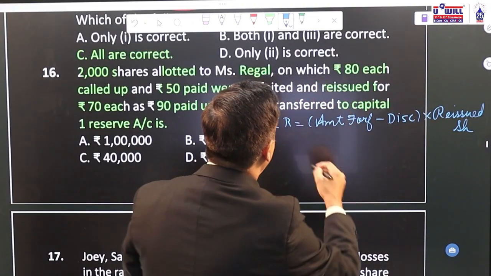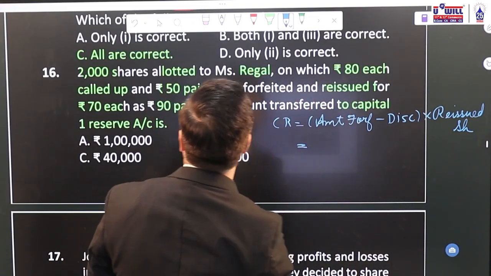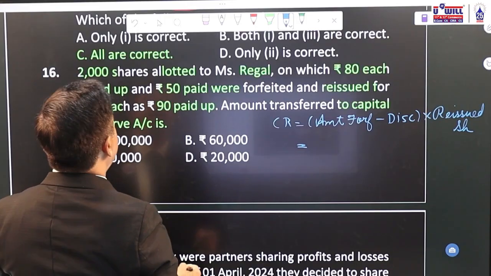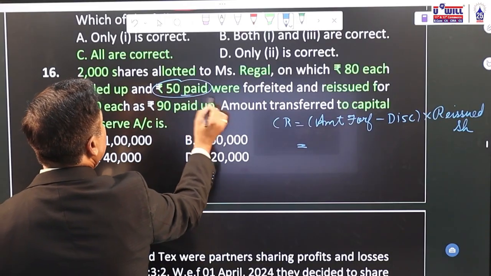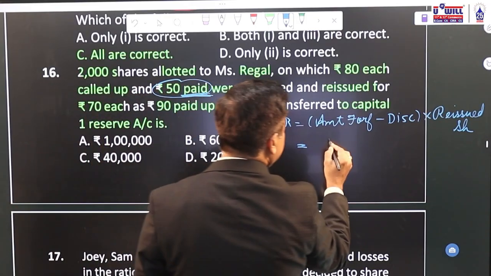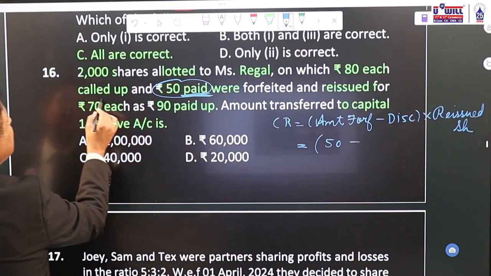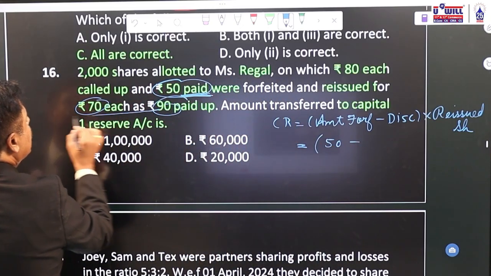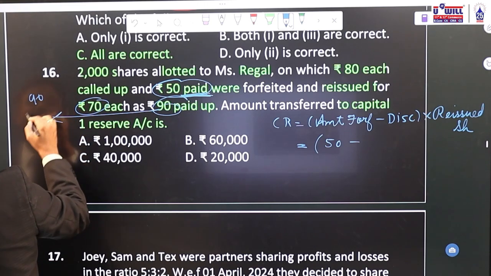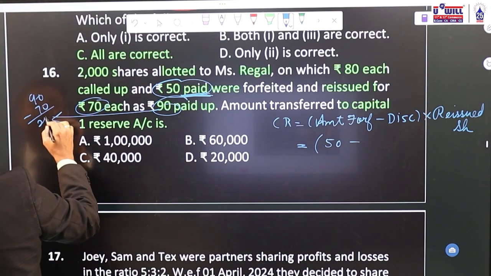Okay. Now what is the amount forfeited or amount paid? Amount paid is 50 rupees, clearly given, paid, minus how much is discount? If you have reissued at 70 against 90, then 90 minus 70 reissue price, discount is 20.